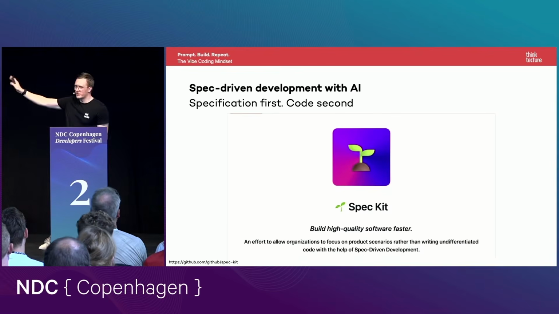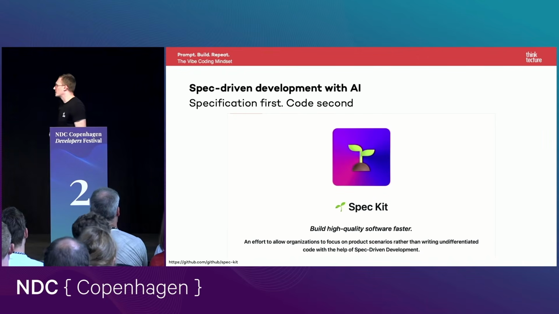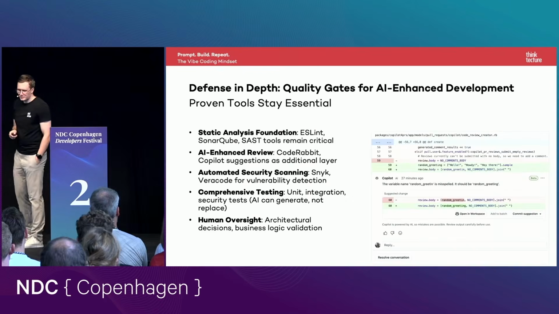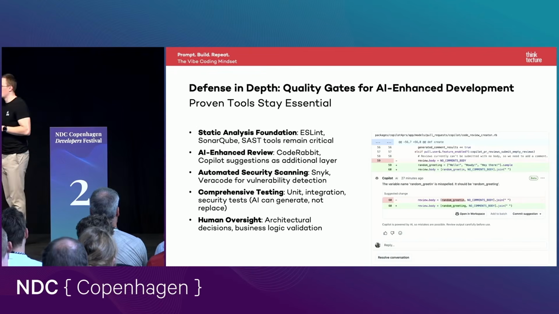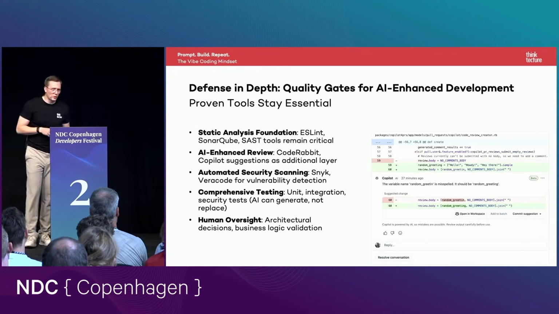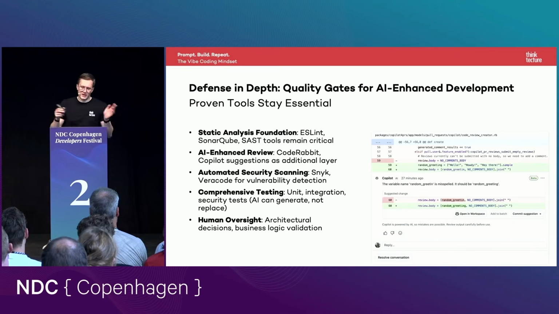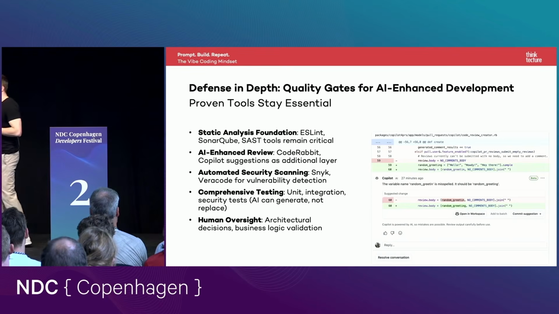So you also find all links and all sources on the left side of my slides. There's another thing that's really important. Maybe for you it's nothing new, but when I work with our clients, often they don't have any static code analysis. So I showed you those bad numbers before with code duplications or security issues. So it's really important when we work with AI-generated code to set up quality gates.